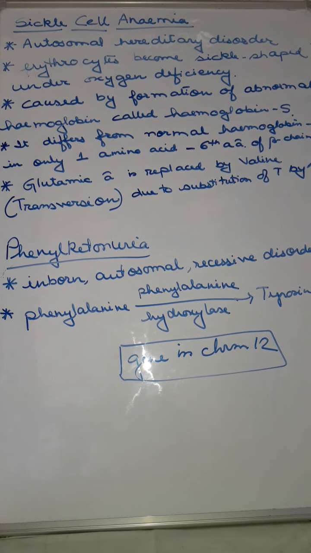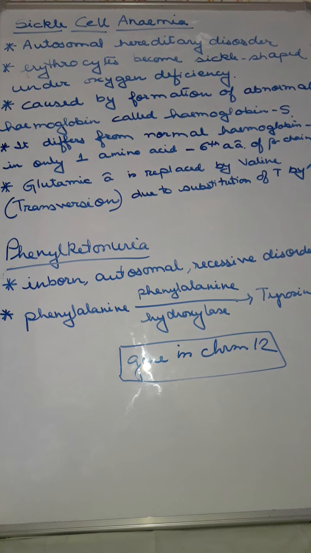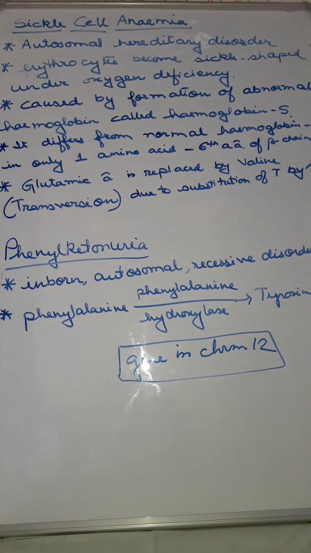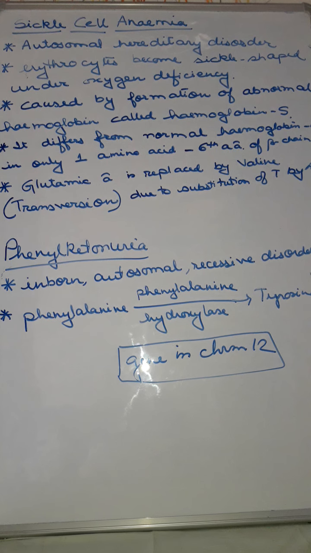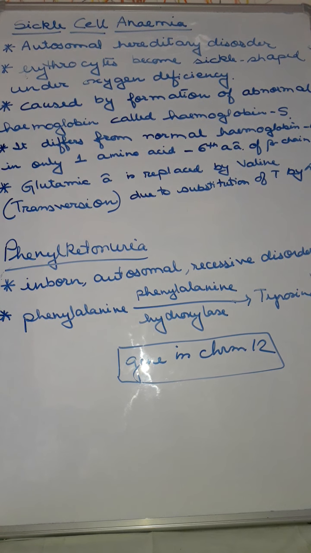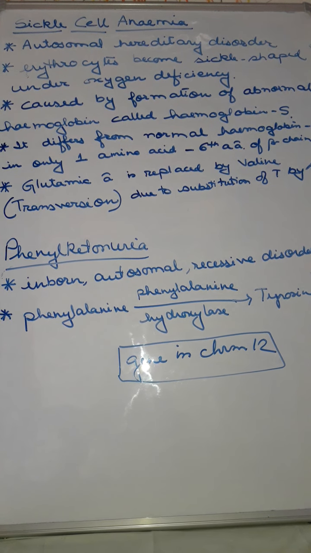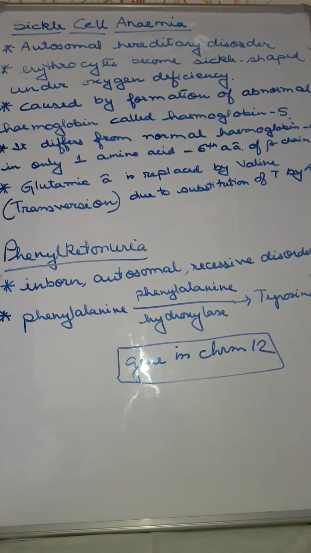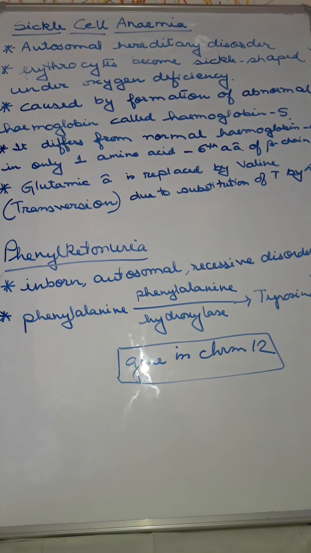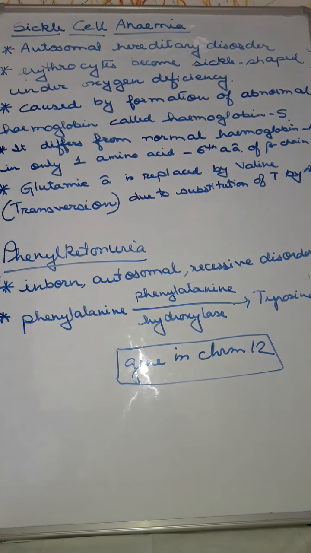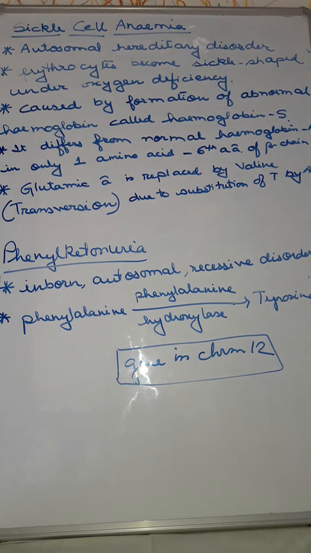Now, why is this caused? This is caused by the formation of abnormal hemoglobin called hemoglobin S. Normal hemoglobin is hemoglobin A, and the abnormal one is hemoglobin S, which is formed due to the change in one amino acid in the sixth position of the beta chain. The glutamic acid is replaced by valine.